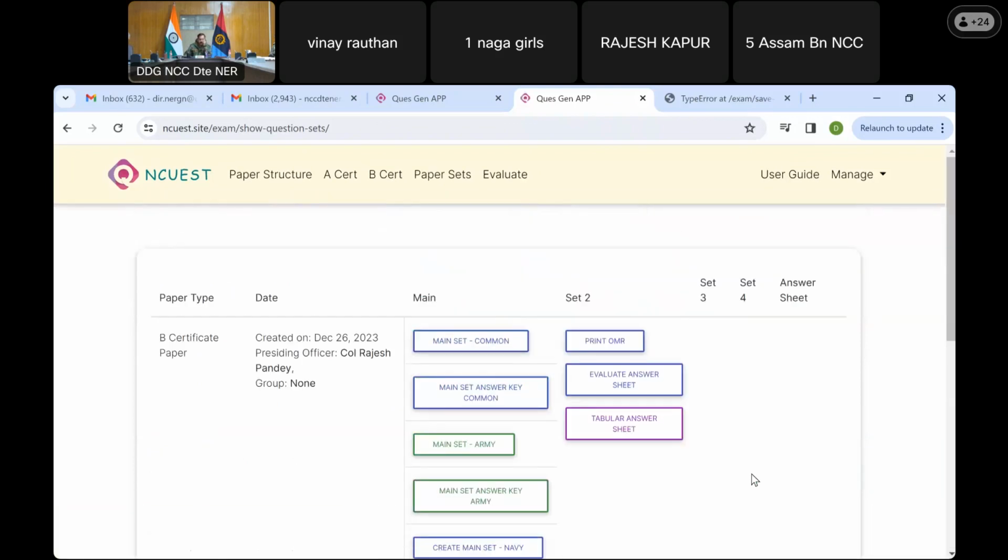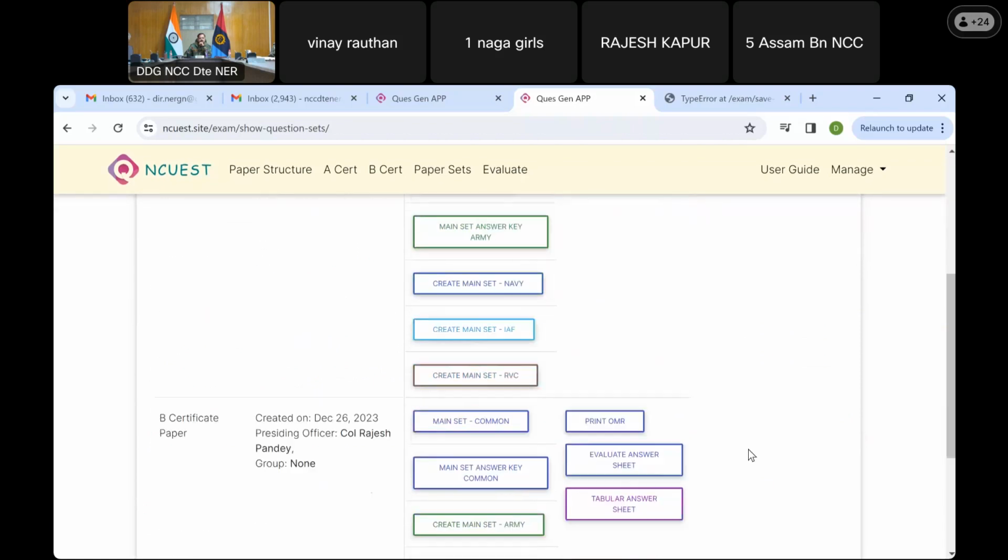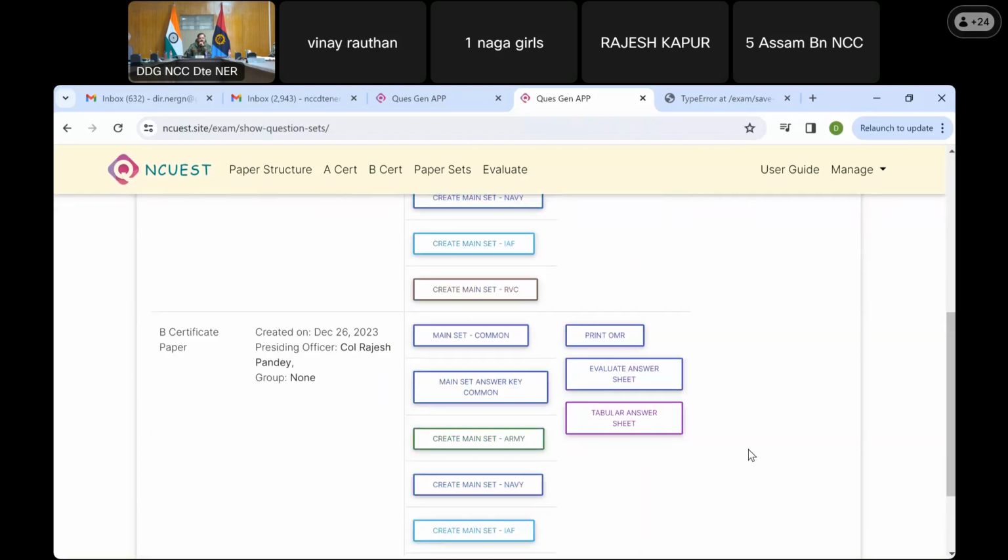Yeah. So now as a presiding officer, you are able to see, apart from the ones that the normal people can see,